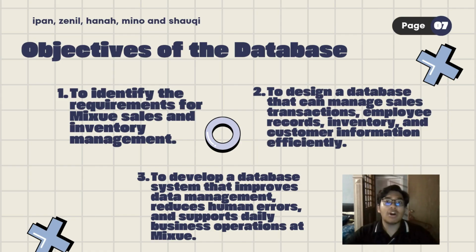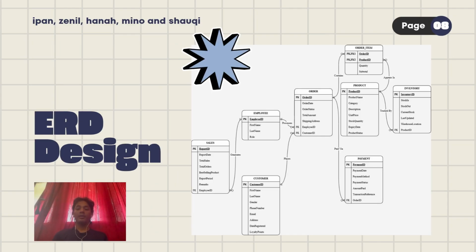Okay, this is our objective of the database. First, to identify the requirement for Mixue sale and inventory management. Second, to design a database that can manage sale transaction, employee record, inventory, and customer information efficiently. And lastly, to develop a database system that improves data management, reduces human error, and supports daily business operation at Mixue.